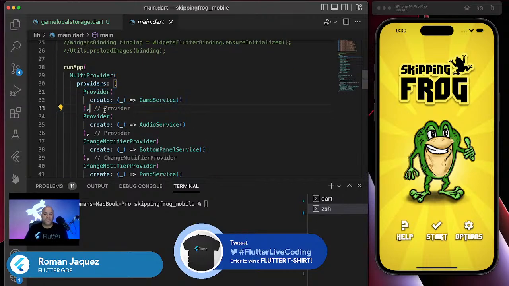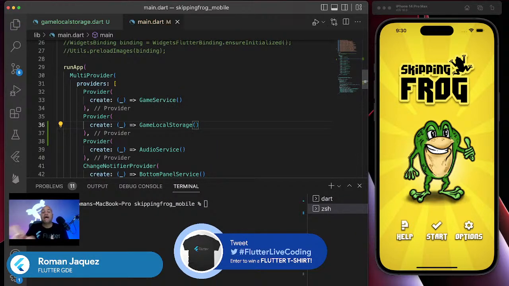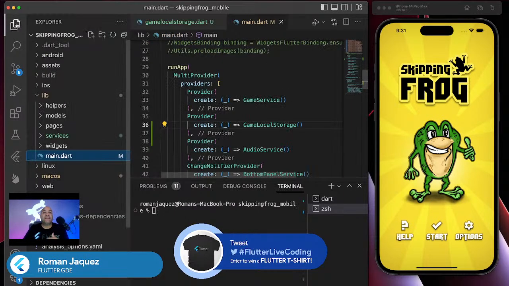I'm just going to use one of the existing ones up here, and call it Game Local Storage. So I'm already providing the service. I should be able to consume it somewhere. Now let's initialize this service and start using it. Let's show the user whether they are onboarded or not, so that we can show that component. Now that I've provided the service, let me find the best spot where I can do it.